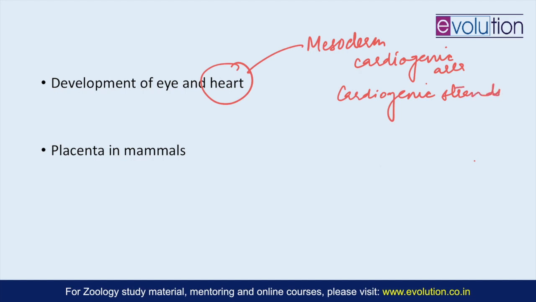These cardiogenic strands or cords keep on developing, and then they eventually form the endocardial cords or tubes. You call them endocardial tubes because they have a lumen which is rapidly developing inside them. So eventually these two tubes will migrate together, and then they will eventually fuse to form the primitive heart tube.